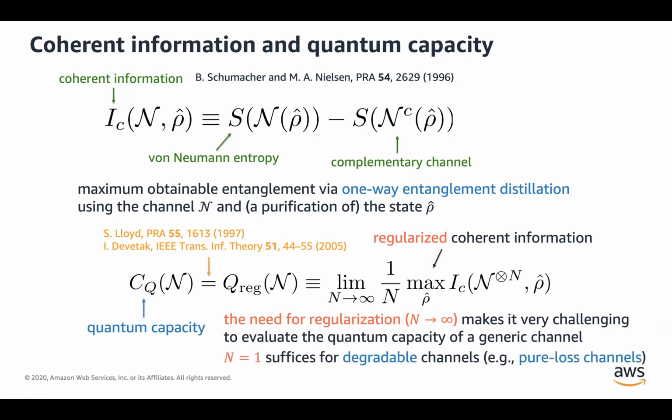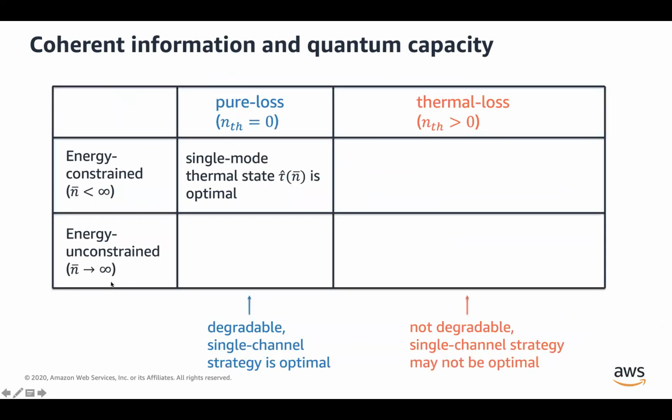But on the other hand, for some special class of channels, namely degradable channels, it's known that taking only n equals 1 is sufficient. And it's therefore much easier to compute the quantum capacity for such channels. And pure loss channels are such an example. And this was exactly the reason why a lot of results for pure loss channels were already known.